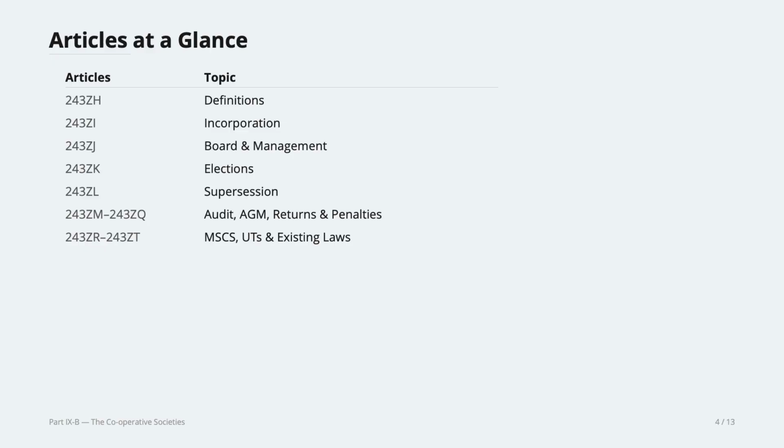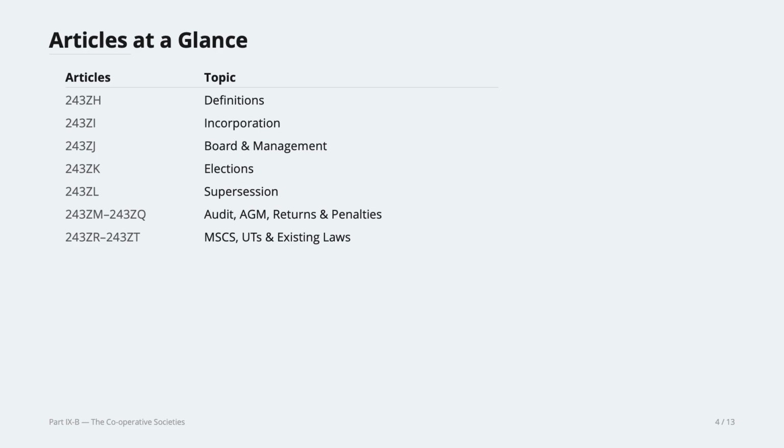Article 243ZH, it's sequential: H, I, J, K, L, M, N, O, P, Q, R, S, T. Article 243ZH will contain the different definitions surrounding cooperative societies, and Article 243ZI will contain the incorporation of cooperative societies.